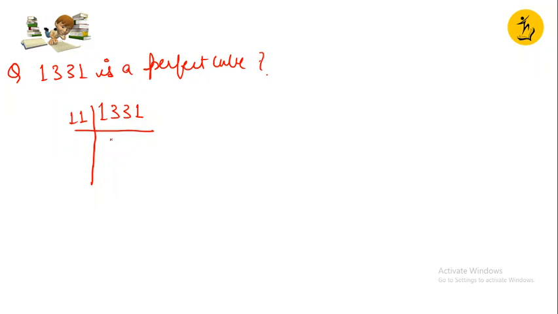This gives us 121. Again it will be divided by 11, and 11, and 1. So it is cube of what? Yes, it is a perfect cube. Why? Because a group of triples is formed and I can take one number from this. So 1331 is a cube.